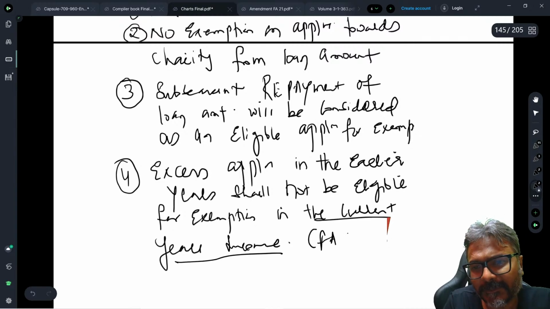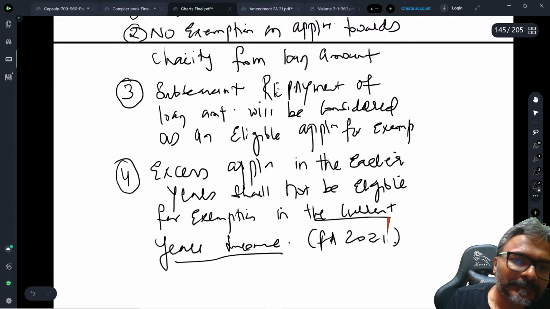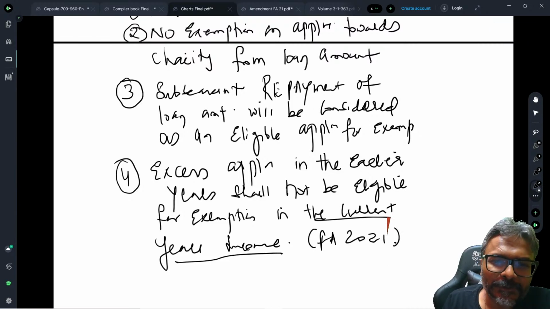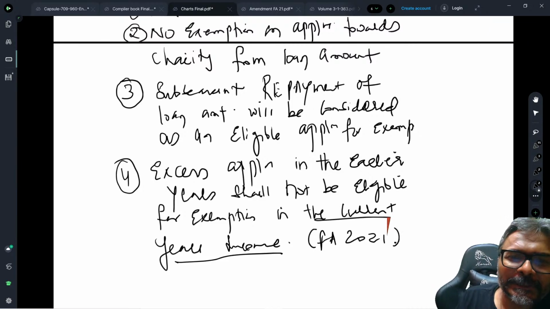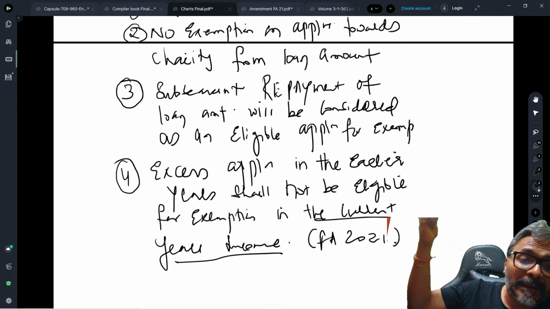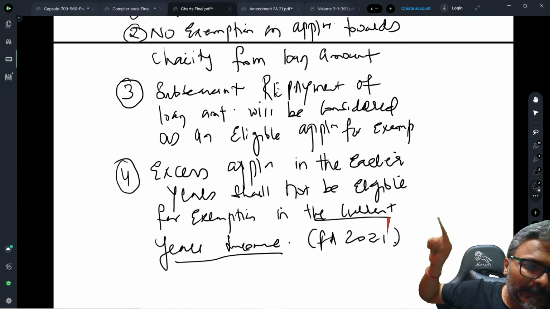This is your amendment of Finance Act 2021. I hope this point is well taken by all of you. Excess application in the earlier year shall not be eligible for exemption in the current year's income. So this would be nil. You will write nil as per the amendment of FA 2021.